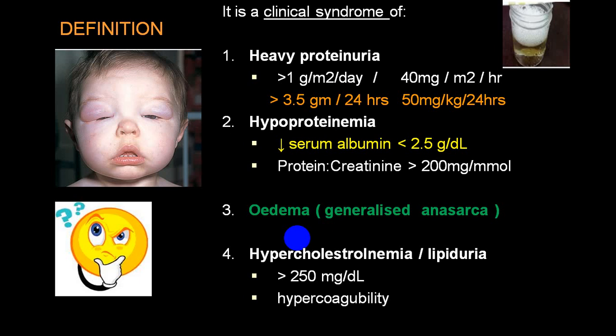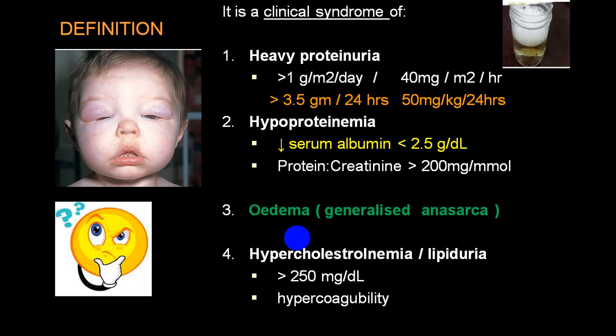So the classical clinical syndrome is characterized by 4 findings. We call heavy proteinuria that is 1 gram per square meter per day, or we say 40 milligram per square meter per hour, or more than 3.5 gram per 24 hours, or 50 milligram per kilogram per 24 hours. Because of this, the person develops severe hypoproteinemia, albumin is less than 2.5, and urine albumin creatinine ratio is more than 2.